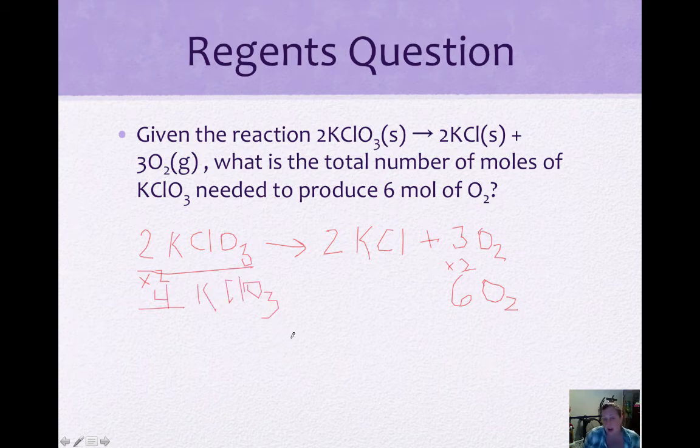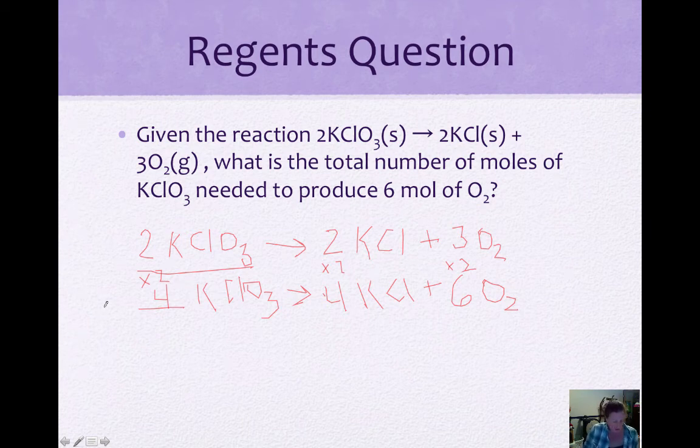Okay, and you can keep going. They didn't ask us this, but then you would also multiply this by 2, 4 moles of potassium chloride. Okay, so the ratio has to be the same throughout the formula to keep the mass conserved within the equation.